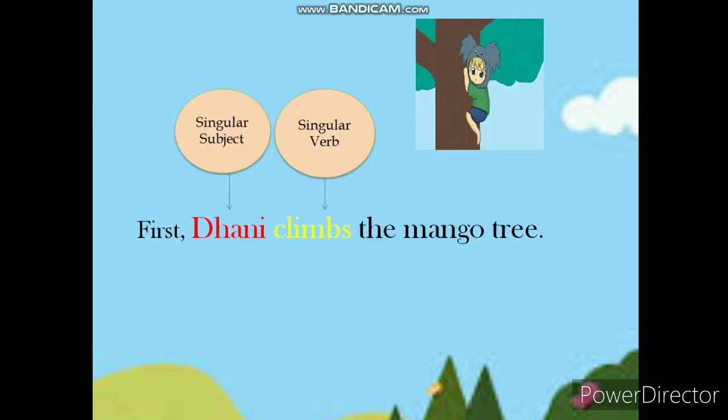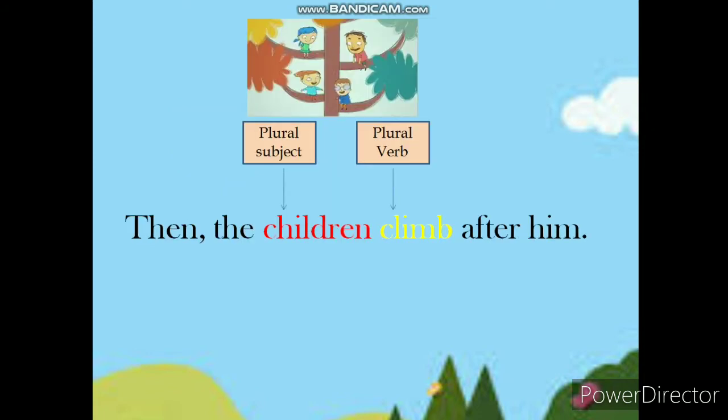First, Dhani climbs the mango tree. In this sentence, Dhani is a singular subject, so it agrees with the singular verb climbs. Let's see another example. Then the children climbed after him. Children is a plural subject, so a plural verb is used in this sentence.